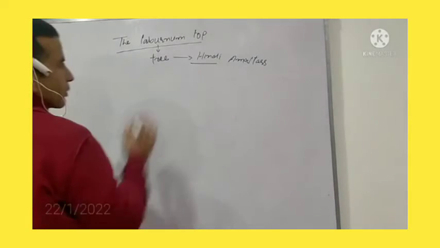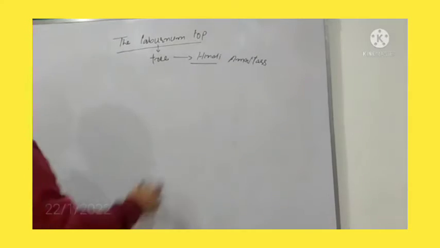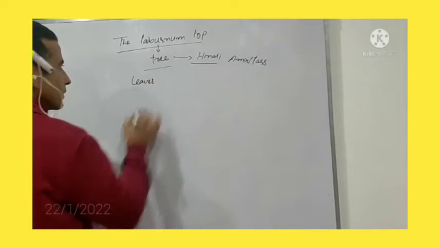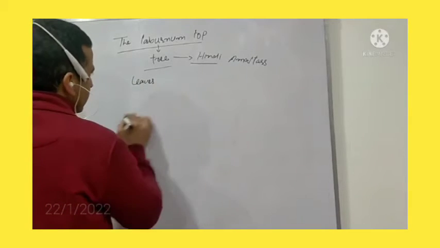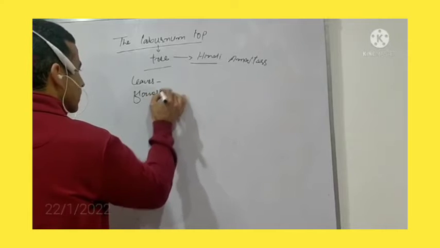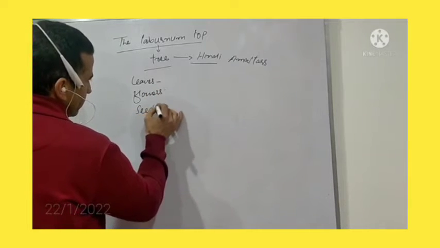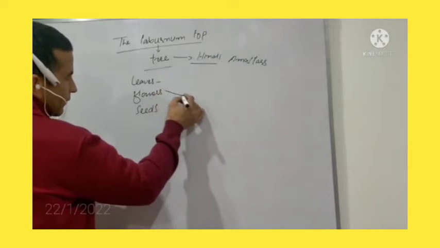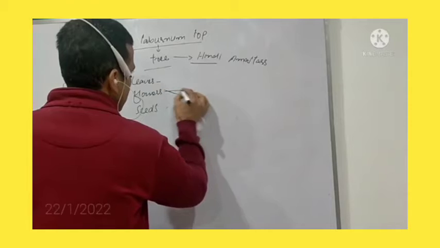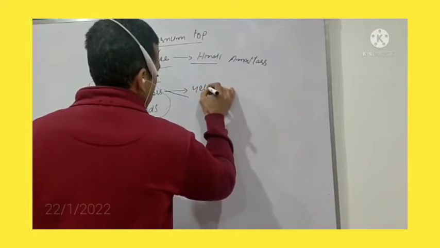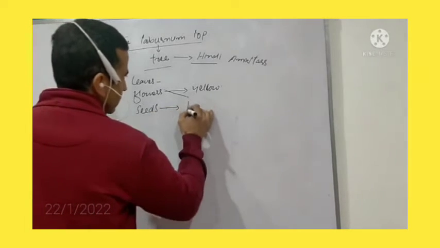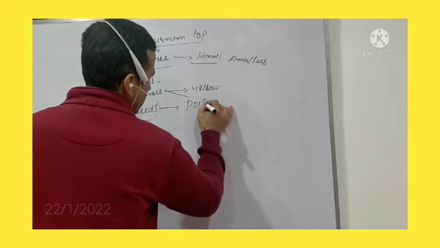What is special about this tree? As far as its leaves, flowers and seeds are concerned, its flowers are of yellow color, and its seeds are poisonous.